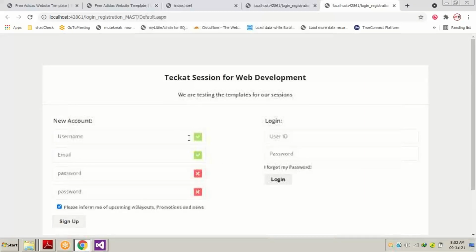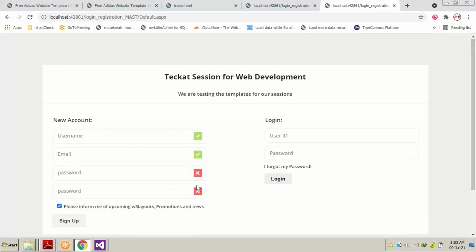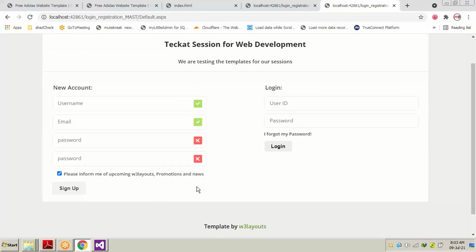Now we can execute the server-side coding for the login and for the new user account. But before that, you should know some part of JavaScript for the validation. If somebody has not written the username, has not written the email ID correctly, or has not entered the password twice, and then presses this button, what should happen? An alert should appear and let you know which field or text box has been left empty.